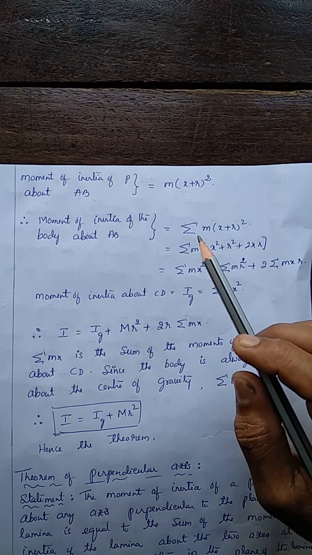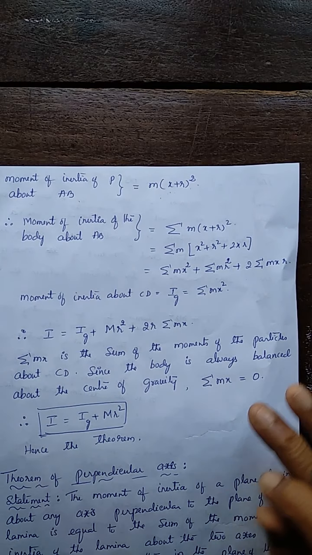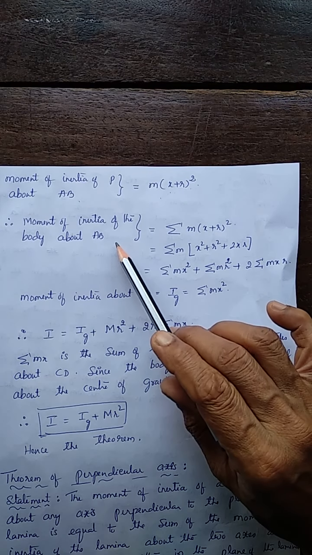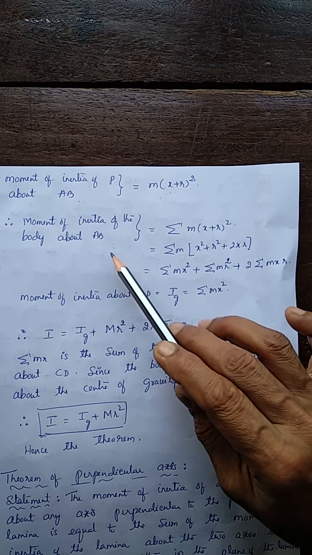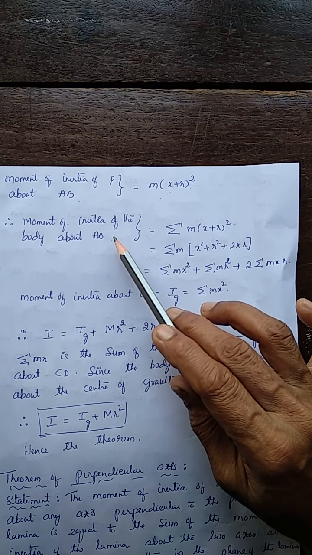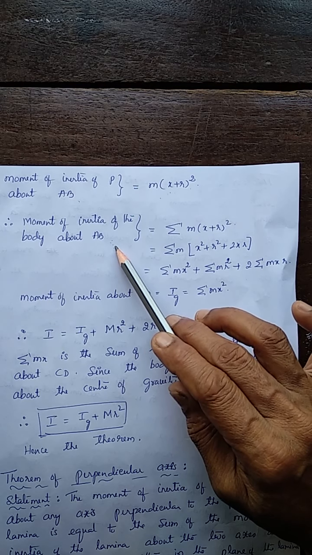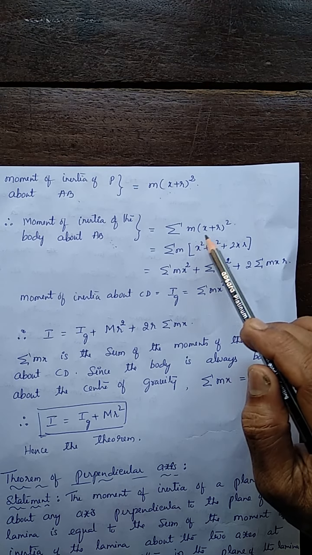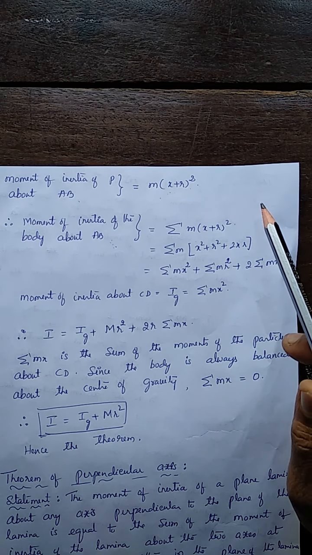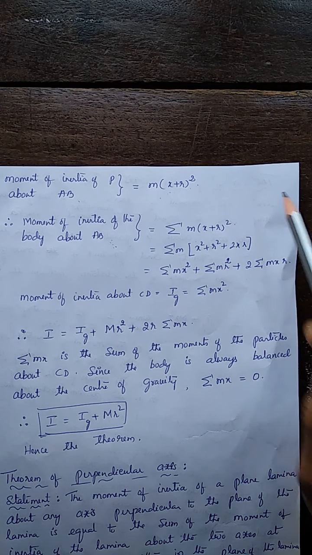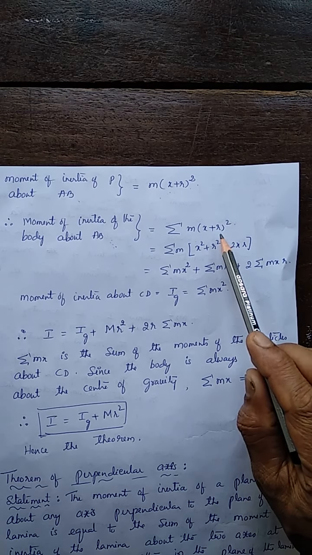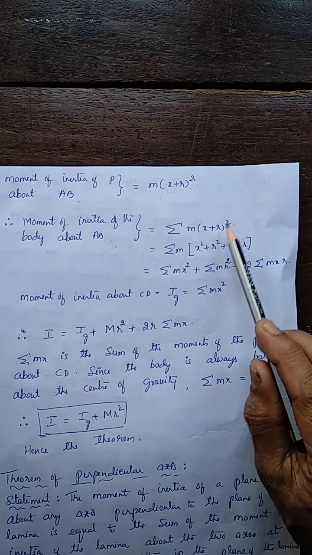The whole body is made up of so many such particles, so the total moment of inertia of the whole body about the axis AB is given by summation m (x plus r) whole square. We add up the moment of inertia of each and every particle of the body. And if you simplify this, what is (x plus r) whole square?